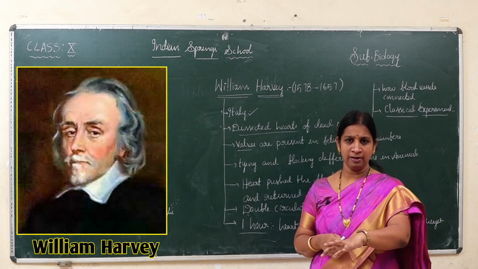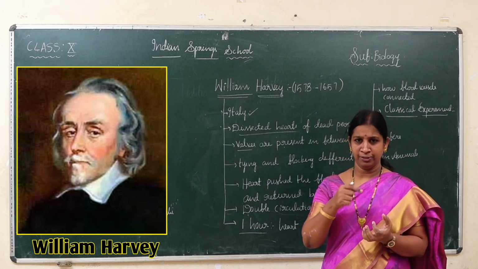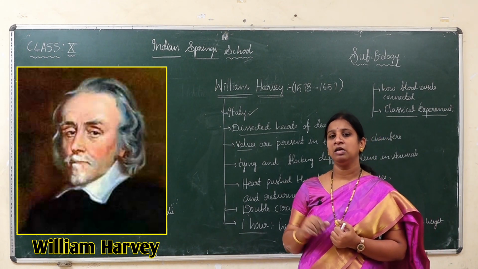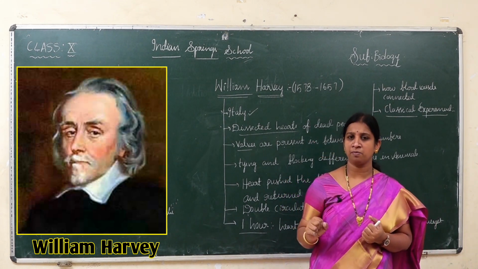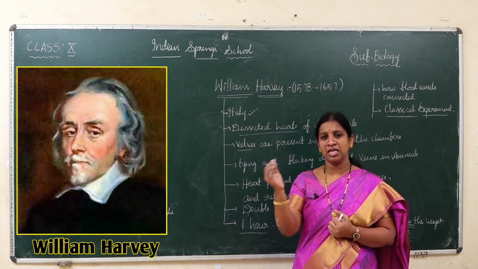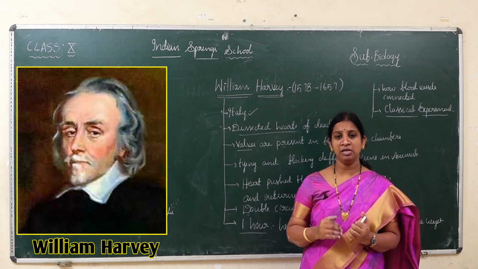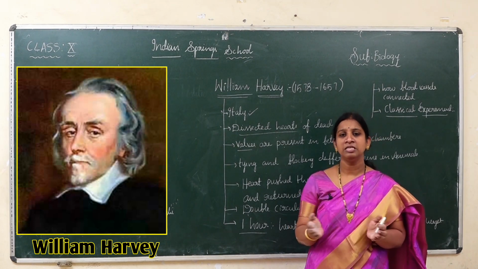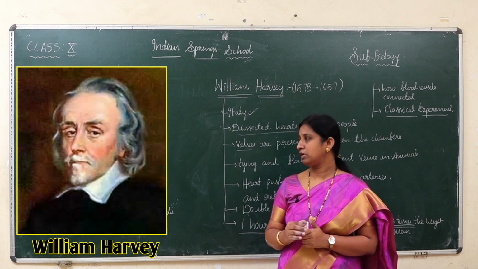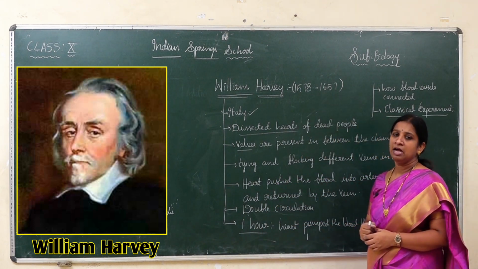From the body parts, it is collected and enters the heart. From the heart, it is sent to the lungs. So what will the lungs do? Oxygenation. They remove the carbon dioxide and add oxygen. Then that oxygenated blood is sent back to the heart. From the heart, this oxygenated blood is supplied to the whole body. So that information was very clearly given by William Harvey.